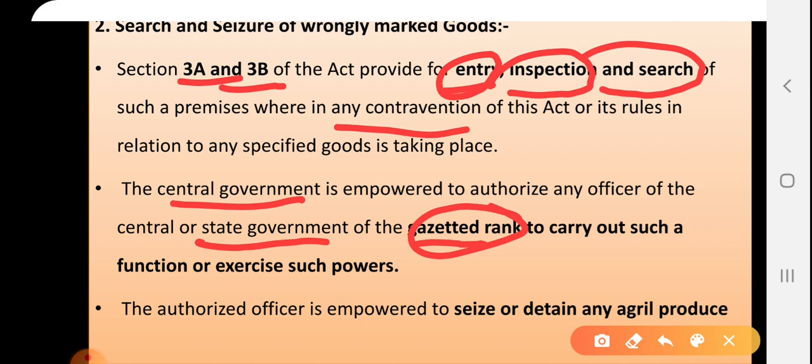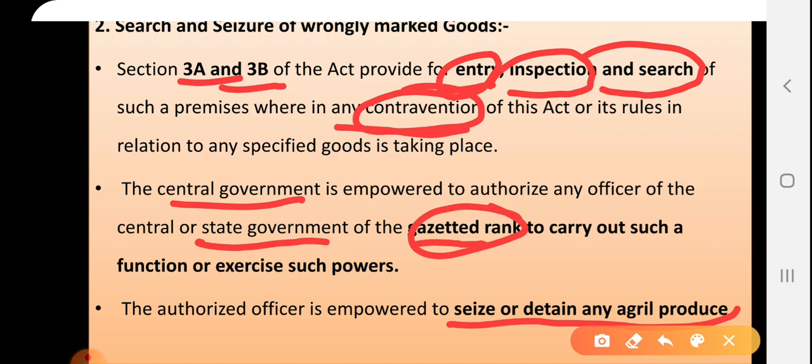Then the authorized officers are empowered to seize and detain any offending goods. If they find any contravention or misleading things, they will seize or seal the whole agriculture produce. Actually, this Agmark symbol is totally voluntary. If you want to take it, you can take it. If you are not interested, you don't need to.